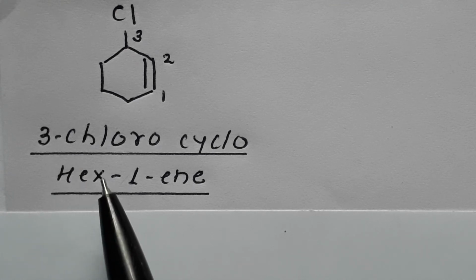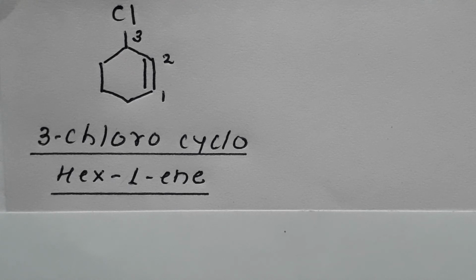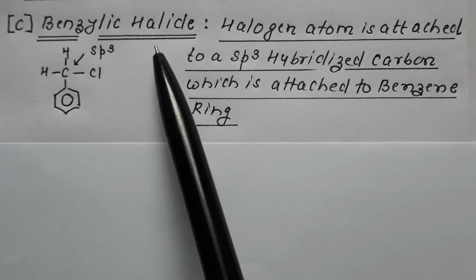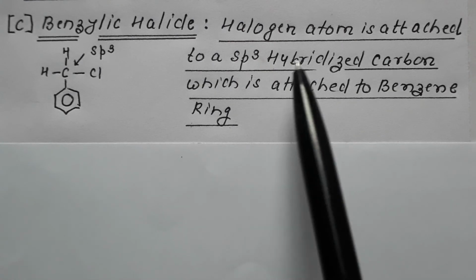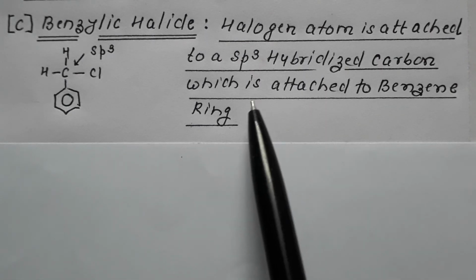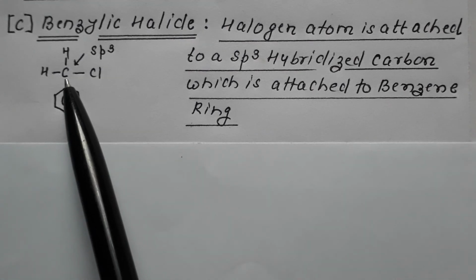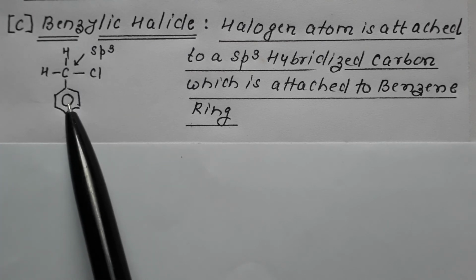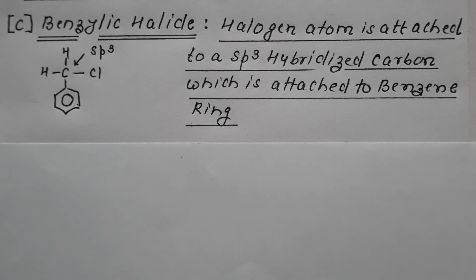It is 3-chloro-cyclohexene. The third category is benzylic halide. Now in this case, halogen is attached to an sp3 hybrid carbon which is attached to a benzene ring. So this carbon is sp3 hybridized, to it halo is attached, but this carbon has an aromatic ring attached to it. Such are termed as benzylic halide.